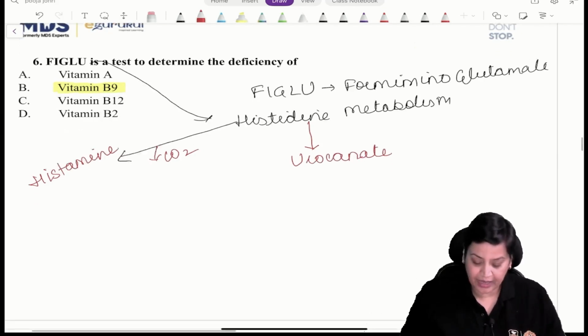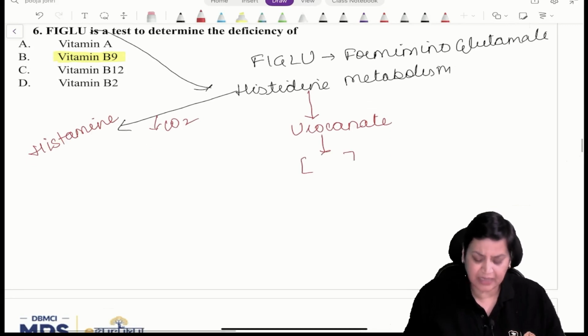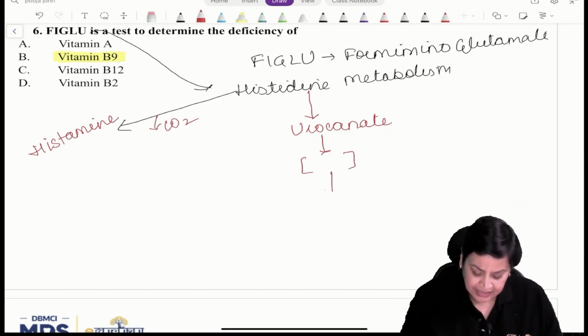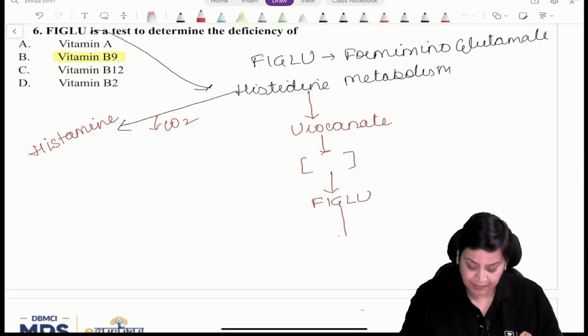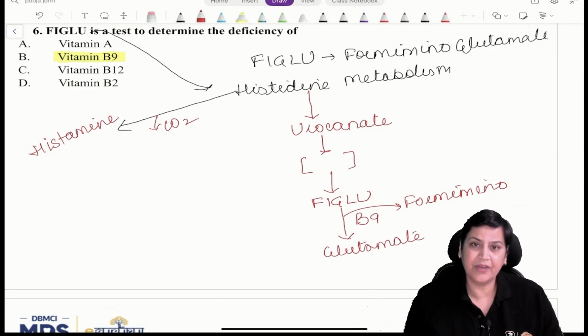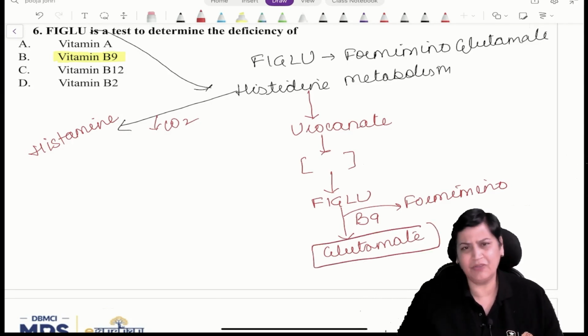This urocanate forms an intermediate which is 4-imidazolone propionate. When we write something in square brackets, you just have to remember it like that. Now this intermediate forms FIGLU. And this FIGLU, in the presence of B9, will give out the formimino group and will be converted into glutamate. Formimino has gone, what is left is glutamate. And this glutamate can be converted into alpha ketoglutarate.